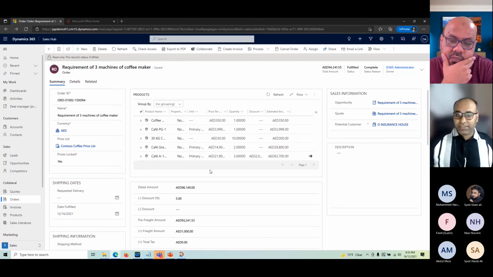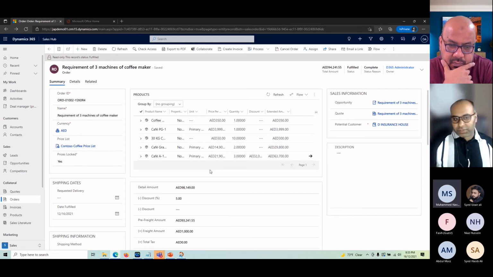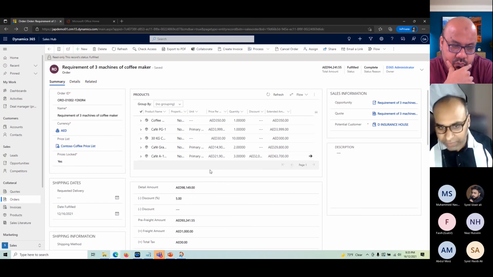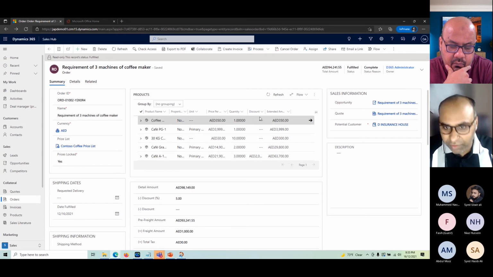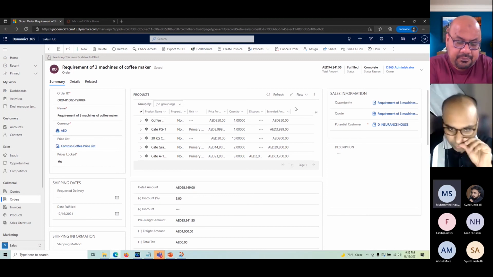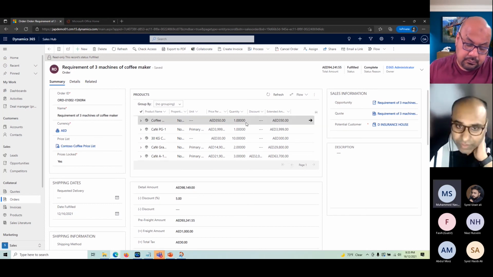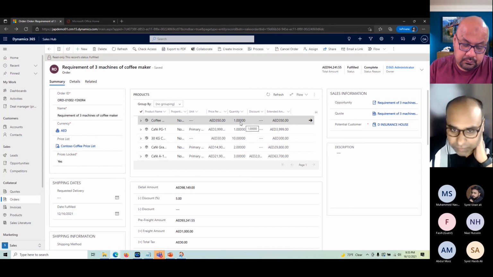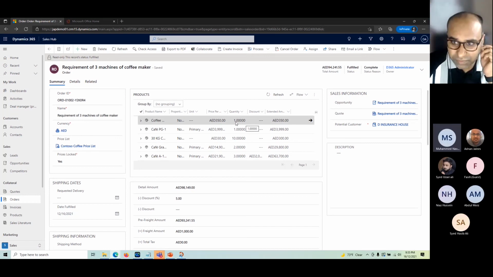That's why I said these are all informational fields. There is no automated process on top of it which will automatically read the delivered quantities and update the status. That's not going to happen. You can extend that, but not out of the box. I hope that answers that question.